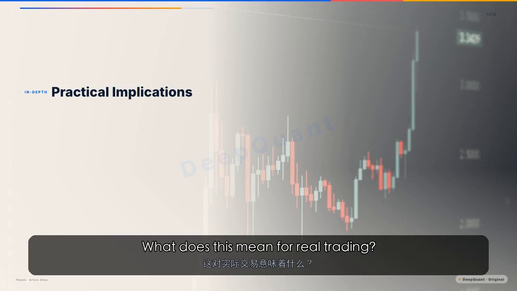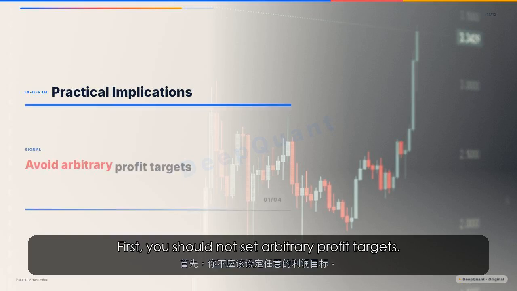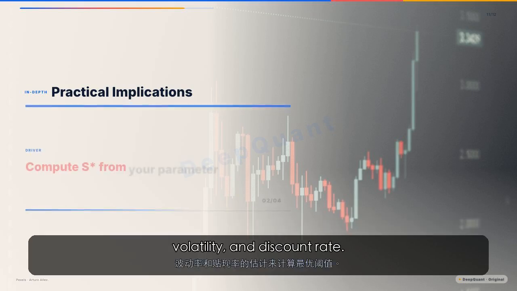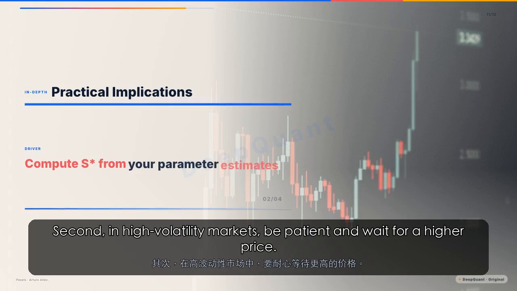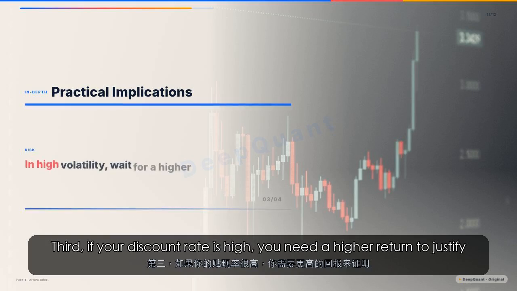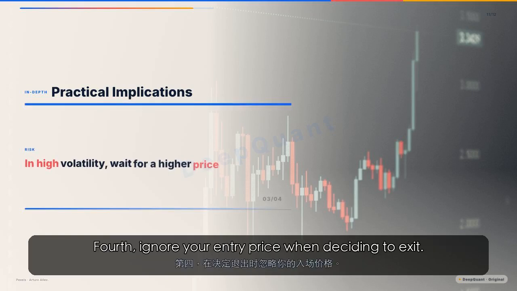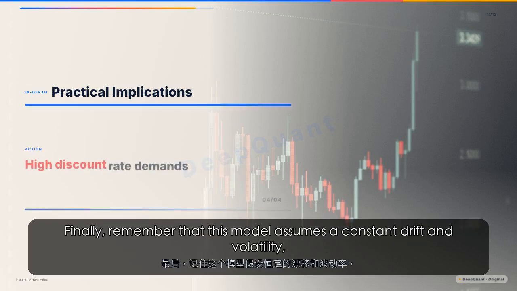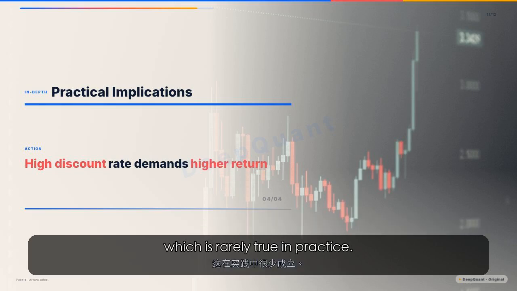What does this mean for real trading? First, you should not set arbitrary profit targets. Instead, compute the optimal threshold based on your estimates of drift, volatility, and discount rate. Second, in high volatility markets, be patient and wait for a higher price. Third, if your discount rate is high, you need a higher return to justify holding. Fourth, ignore your entry price when deciding to exit. Finally, remember that this model assumes a constant drift and volatility, which is rarely true in practice. But the qualitative insights hold.